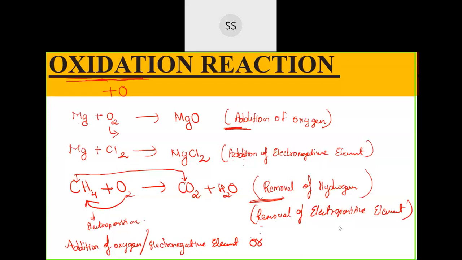Or one more definition you can write, removal of hydrogen or an electropositive element. Okay, finally you write this definition. This much is enough if you know.